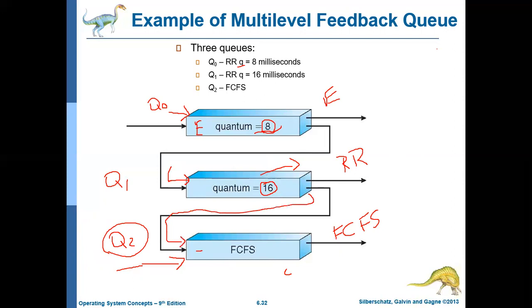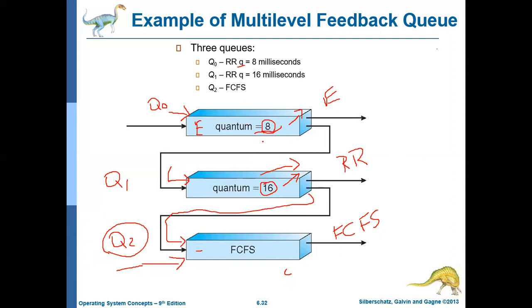By this, the job or process that needs 8 milliseconds or less will be executed first. That will be given the first priority. And the job that needs 8 plus 16, that is 24 milliseconds or less, will be given second priority.